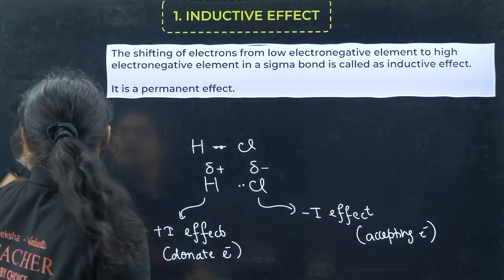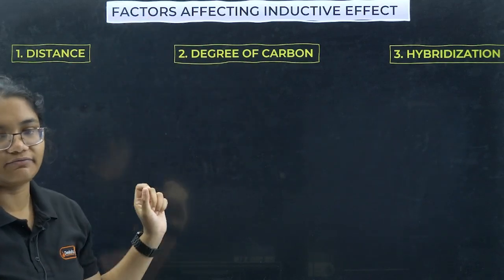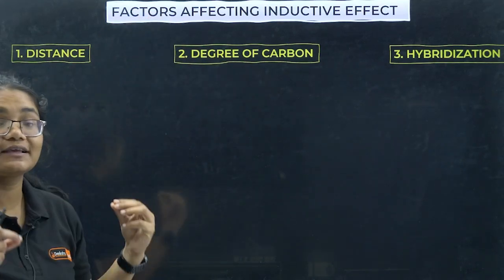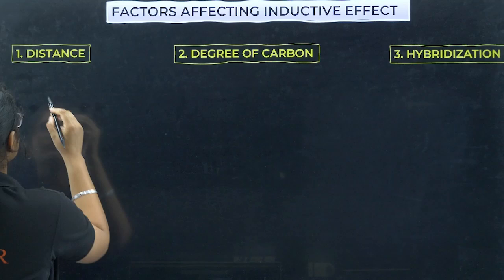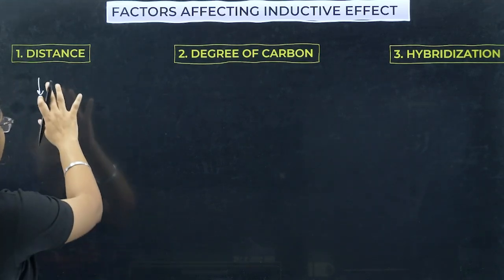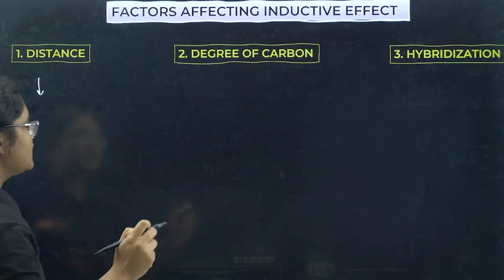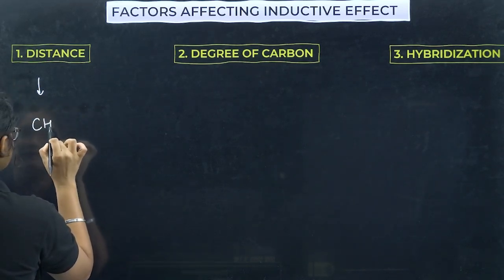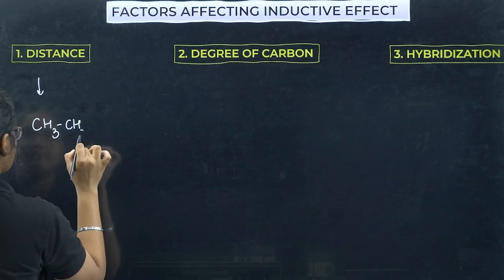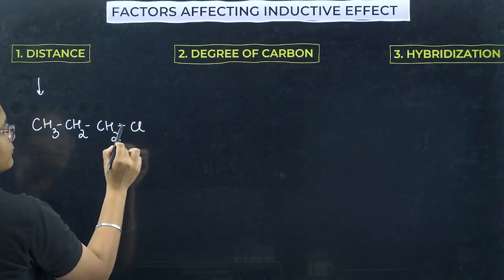Okay, so now we will see the factors on which this inductive effect depends. The first factor is distance, very important. So the inductive effect decreases with distance. Okay, please write down this one. Inductive effect decreases with distance. For example, if I have like this, now chlorine will pull electron here.